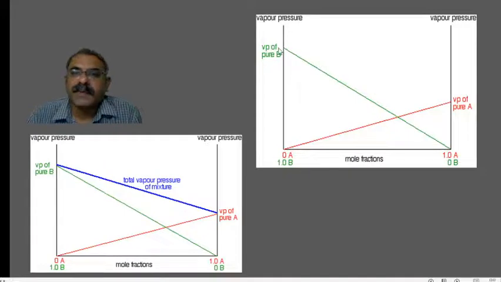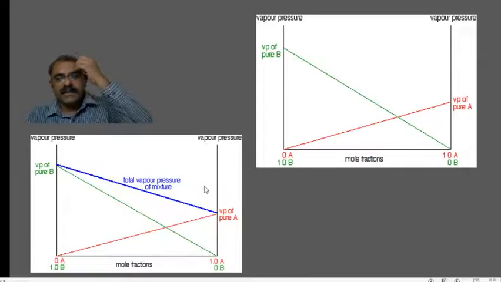Now this is extrapolated by applying Dalton's law of partial pressure. Applying this law, this dark blue line denotes the total vapor pressure of the mixture after mixing A and B, right? The total vapor pressure is nothing but the sum of the partial vapor pressure of component A, denoted by the red line, and the partial vapor pressure of component B, denoted by the green line. So these 2 points are connected, which means they are added. So this is the vapor pressure curve for Raoult's law, right?